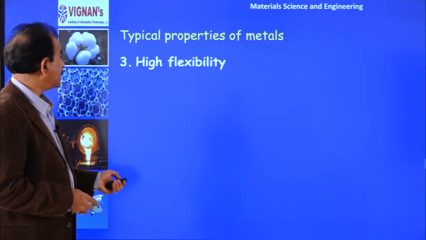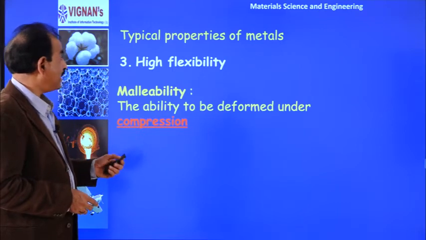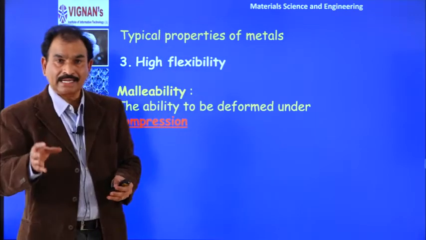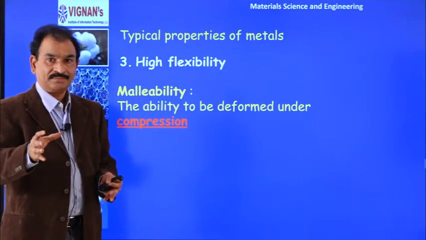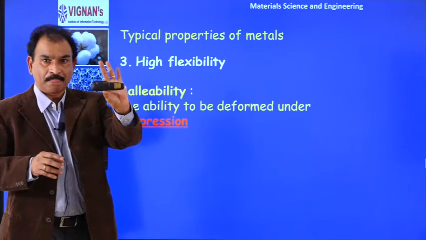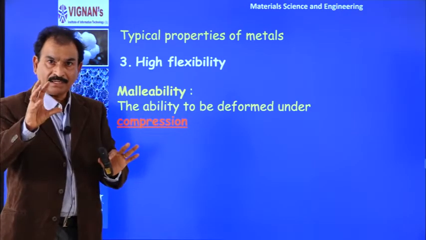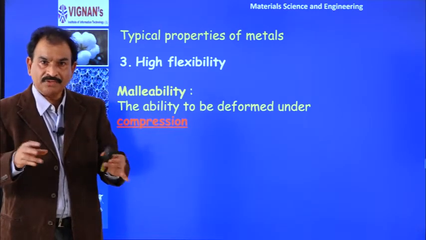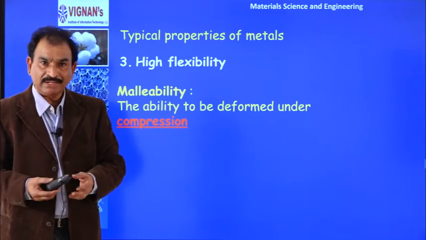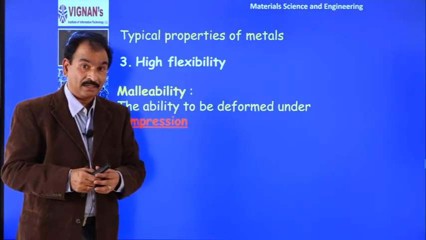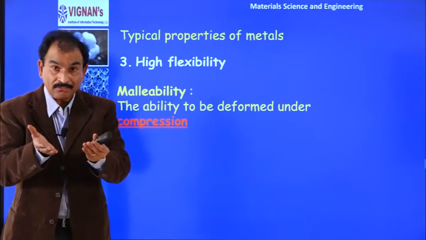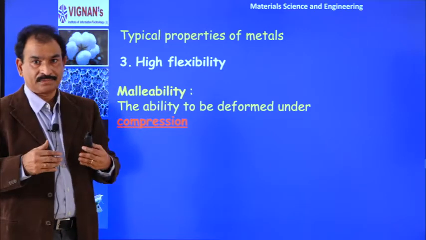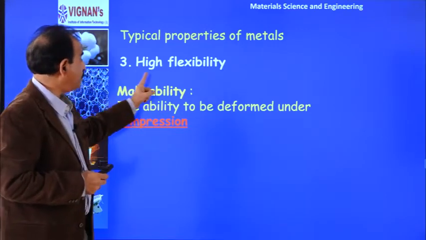And another property is high flexibility. Why are metals highly flexible? You know that metals are ductile, metals are malleable. Whereas if you take a plastic material, or a diamond, or concrete, they are not flexible. They are very hard. If you try to bend them, they break. Whereas metals do not break. When you bend them, they bend. When you use force, they bend, or they elongate, or they extend. So that means metals have high flexibility.